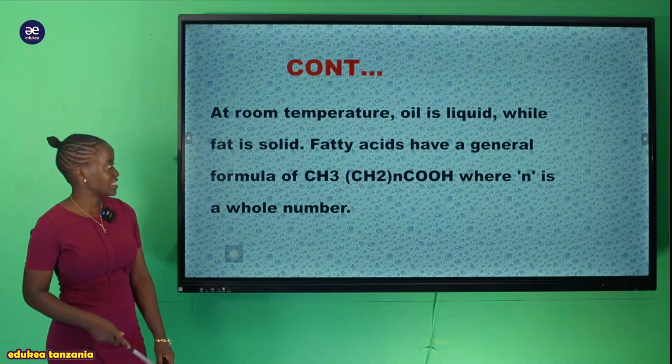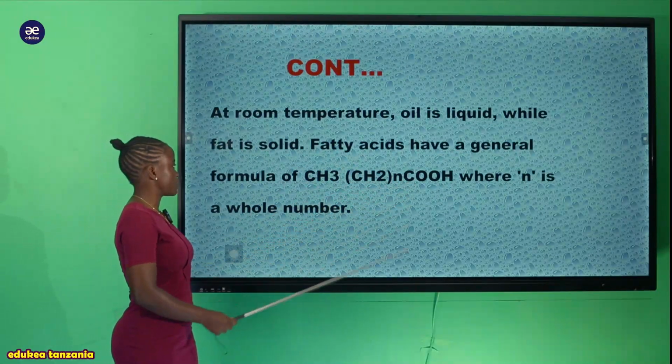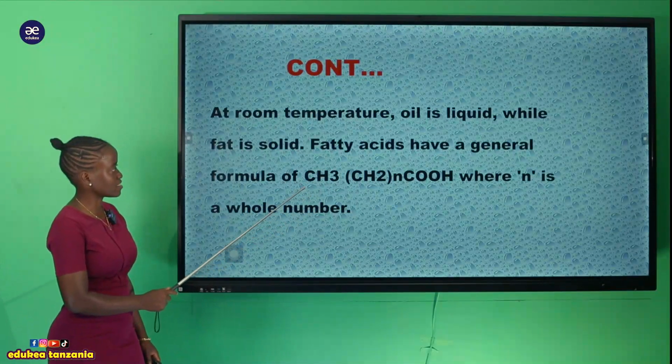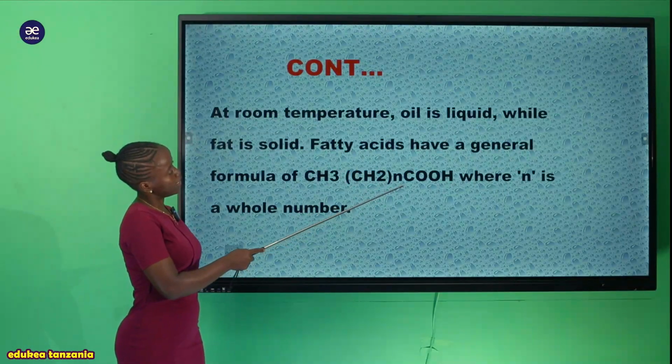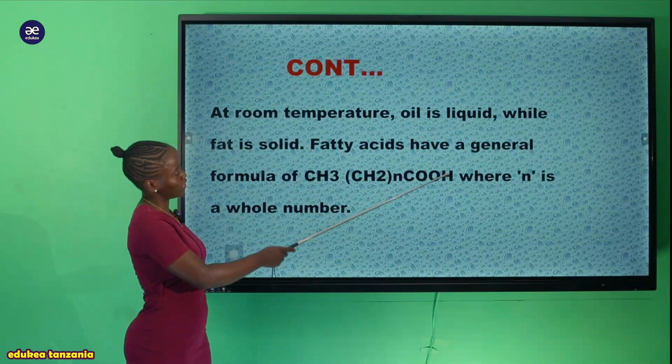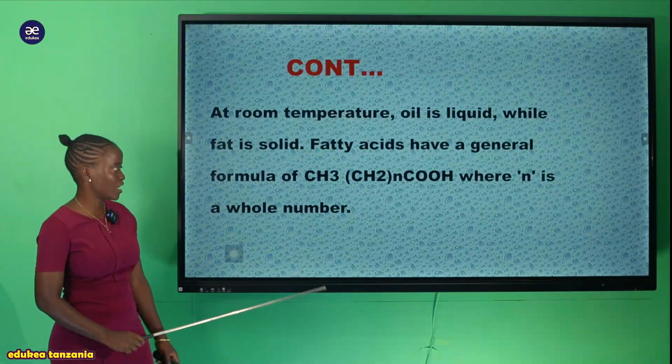And another thing: a fatty acid has the general formula CH3, CH2, and here you have COOH, where N is a whole number.